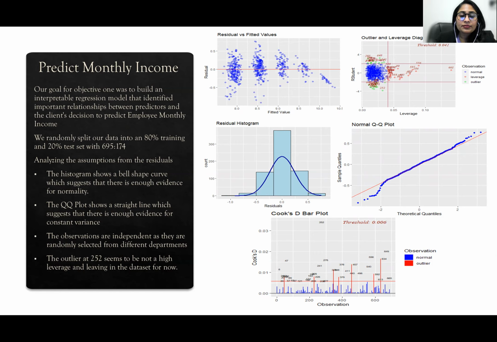Analyzing the assumptions from the residuals, we find that the histogram shows that there is enough evidence for normality. The QQ plot shows there is enough evidence for constant variance. The observations are considered independent and the outliers have been removed, and the outlier that is seen at 252 seems to not be a high leverage point, and we are leaving it in the data set for now.